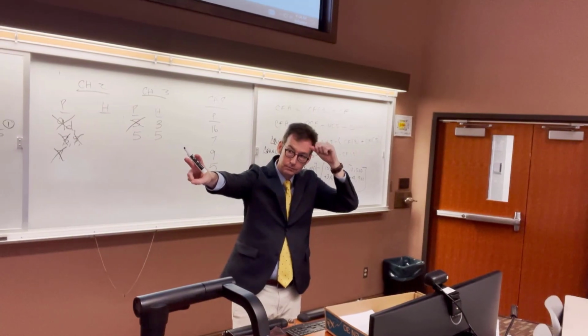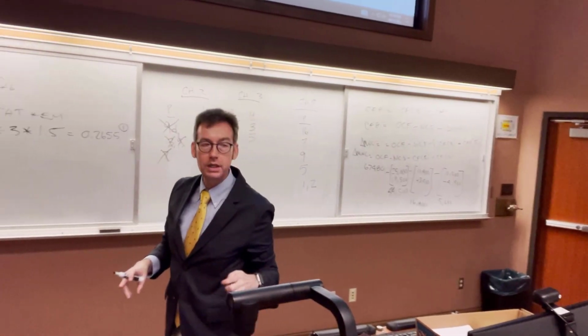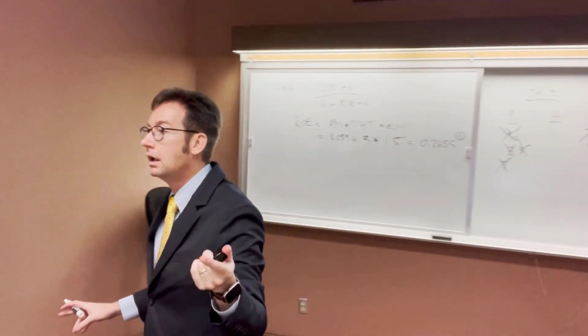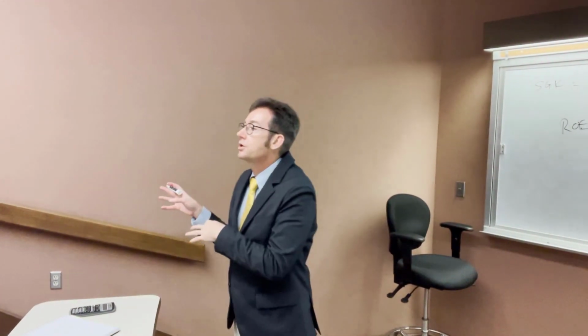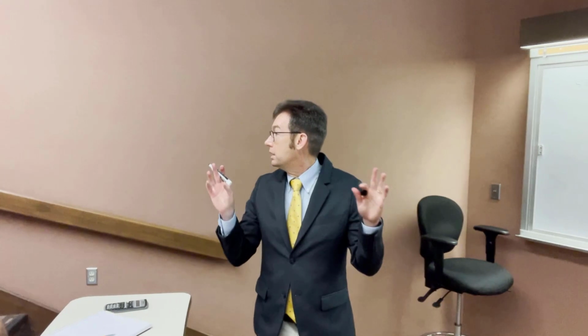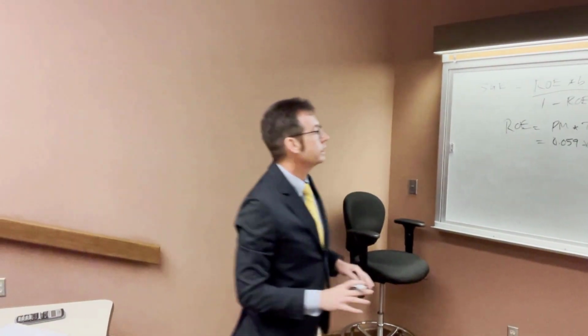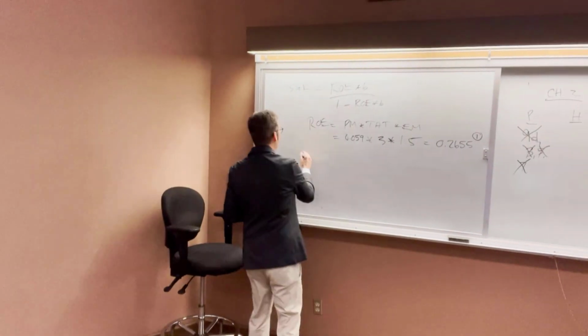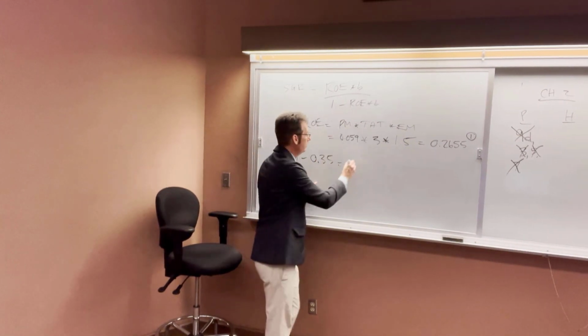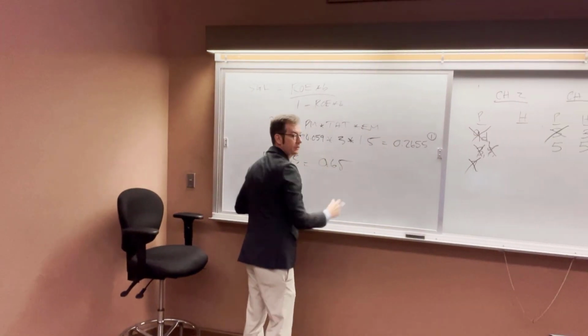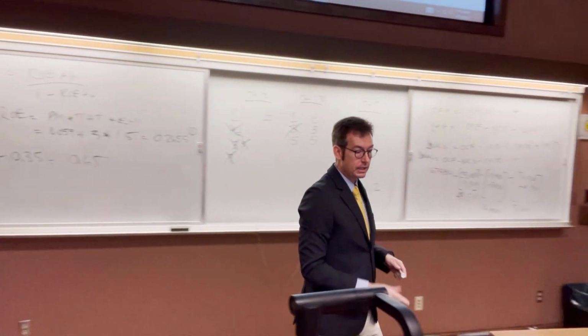Amount we retain. Yeah, the retention ratio. And what do they give us that'll allow us to get there? Payout ratio. Most common mistake, students throw in the payout ratio instead of the retention ratio. So what are we going to do here? We're going to take 1 minus 0.35, and that is going to be equal to 0.65. I'm going to do that in the calculator so you guys can see it.